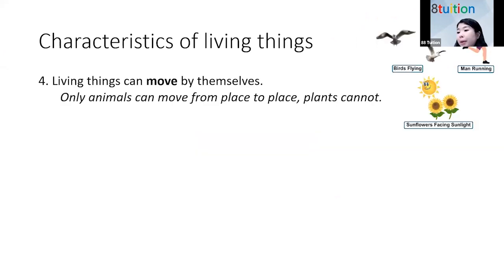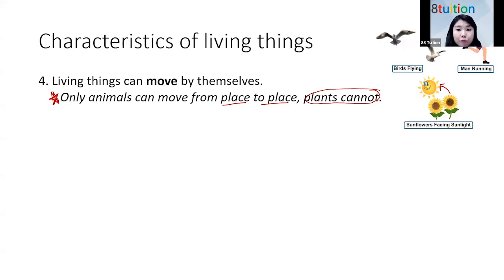Okay, what is the 4th one? Now, I think Yishuan mentioned this, correct? You said living things can move. That is correct. So living things can move by themselves, but this is very important. I want you to take note. Only animals can move from one place to another place. Plants cannot. So think of an animal, the bird. The bird can fly from Toa Payoh to Sengkang. But can the plant move from Toa Payoh all the way to Sengkang on its own? Cannot, right? However, the plant can move and face the sunlight.